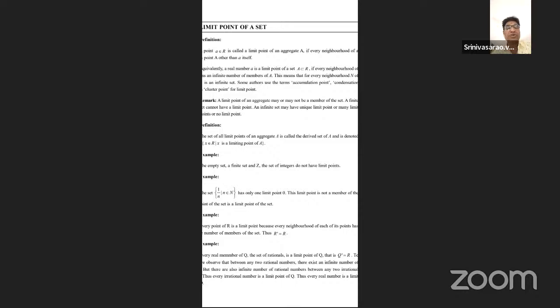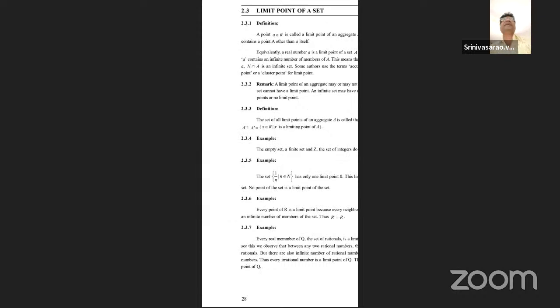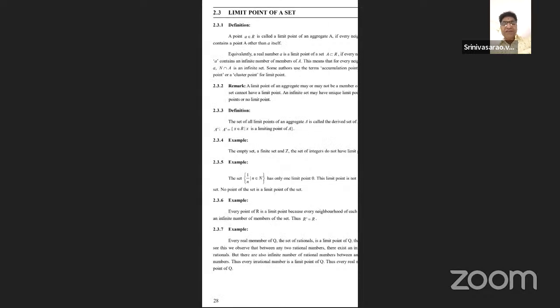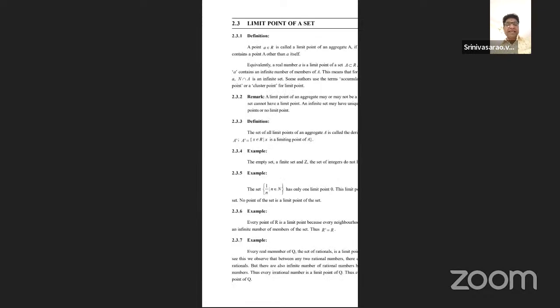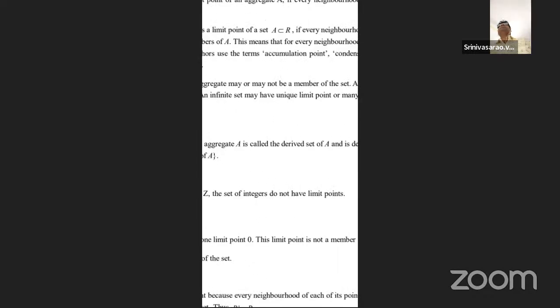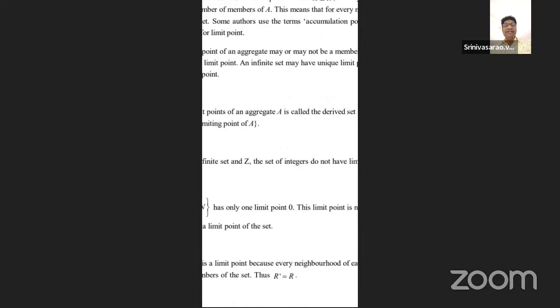If every neighborhood of a contains an infinite number of members, that is called a limit point. This is the meaning: for every neighborhood capital N of small a, N intersection A is an infinite set. Sometimes a limit point is also read as an accumulation point, cluster point, or condensation point.